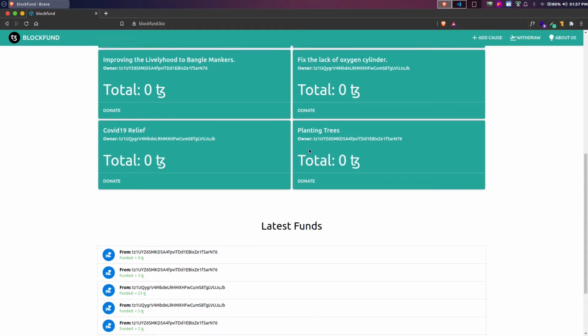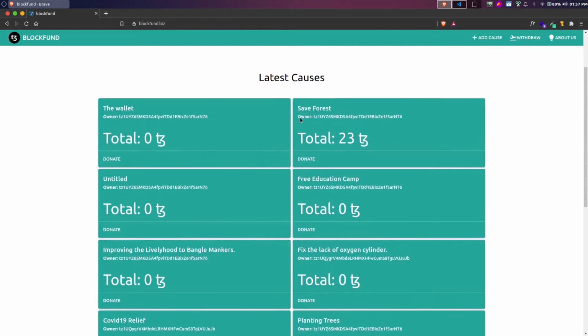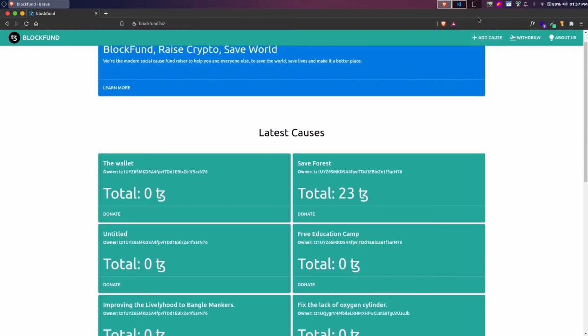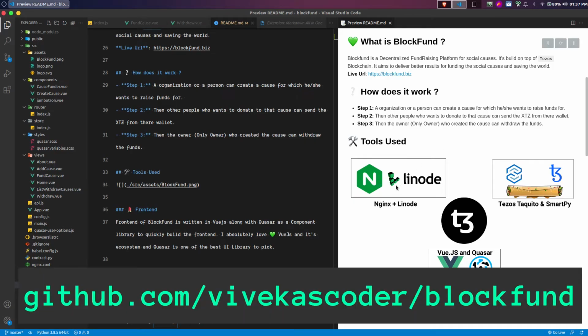So this is the platform. This is how we can raise funds and withdraw the funds. Only the owner can withdraw the funds. Built using Tezos, Linode, Nginx, Vue.js, and Quasar. To know more about the tech stack and how I built it, please read the README file of the repository.